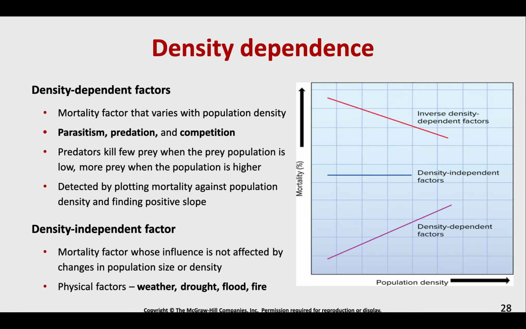The last concept I wanted to go over is density dependence. If we have a density dependent factor, mortality factors are going to vary with population density. Mortality is high where population is high. As our population increases in size, mortality is also going to increase. A good example is parasitism, predation, competition, and what we're experiencing now with COVID.